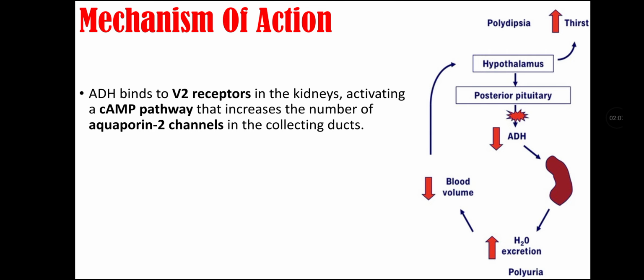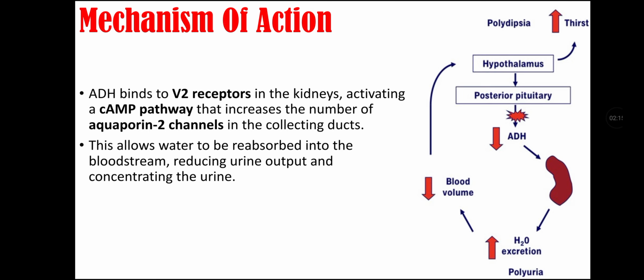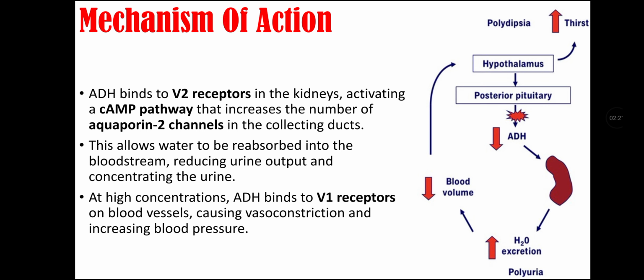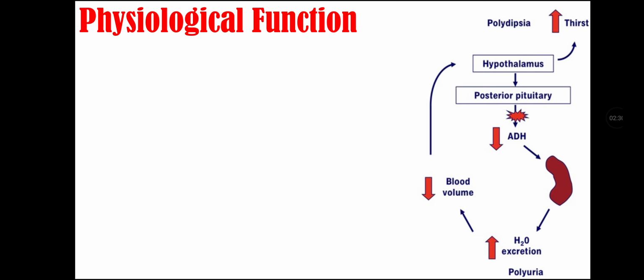Mechanism of action of ADH. ADH binds to V2 receptors in the kidney, thus activating the cAMP pathway that increases the number of aquaporin 2 channels in the collecting ducts. This allows water to be absorbed into the bloodstream, reducing urine output and concentrating the urine. At high concentration, ADH binds to V1 receptors on blood vessels, causing vasoconstriction and increasing blood pressure.